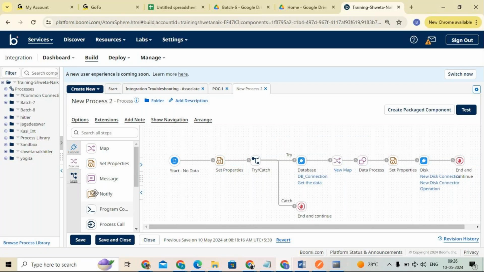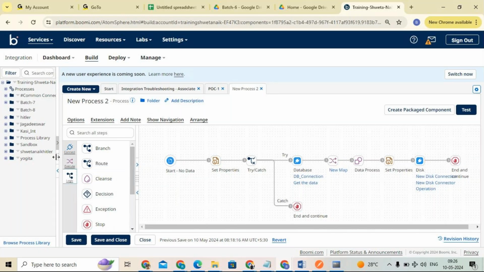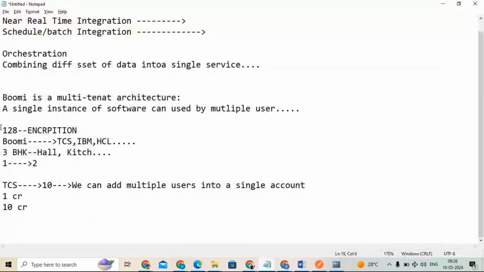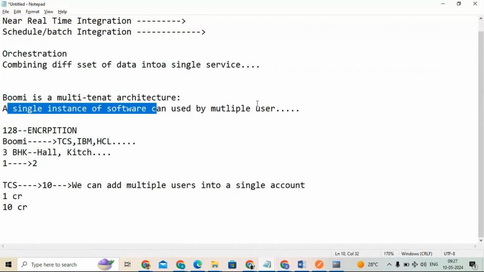See here what the shapes are. We are using only those shapes, and we are developing the process. To start our integration, how can we start, where can we start? What are the things we require, how are we going to configure them, everything we are going to discuss, don't worry. But understand that Boomi is a multi-tenant architecture, which means a single instance of software can be used by multiple users. And in a single account we can add multiple users also.